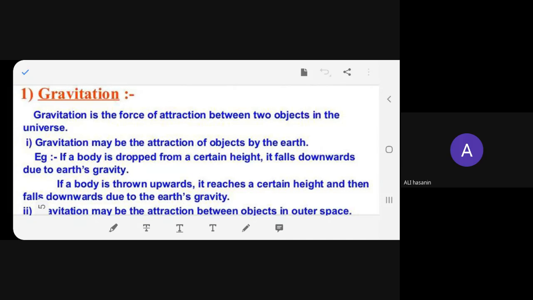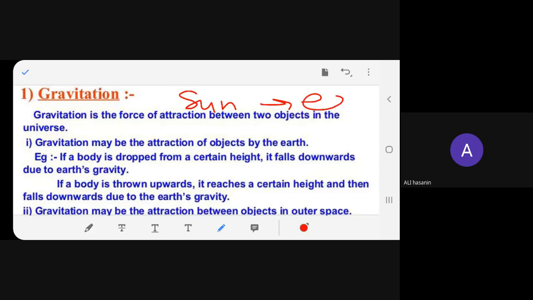We already know that gravitation is the force of attraction between two objects. Now, what are the two objects over here? I can say one is the sun and the other is the earth. Can I say that in the universe? Even I can say ball and earth. It's in the universe, right? We are all a part of the universe. Universe is the whole world.